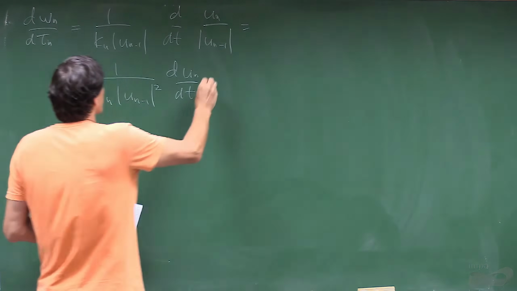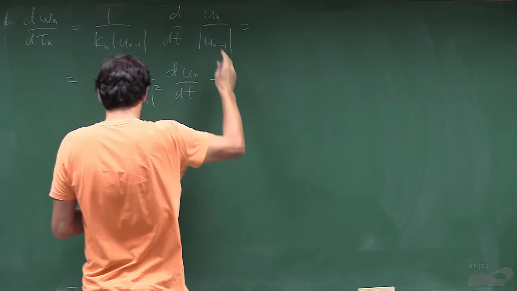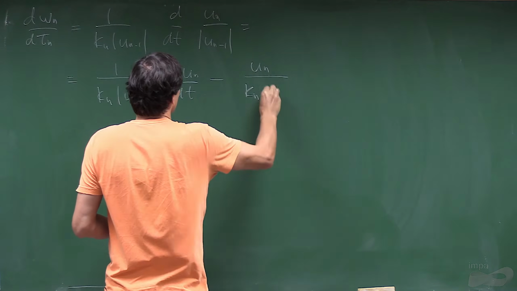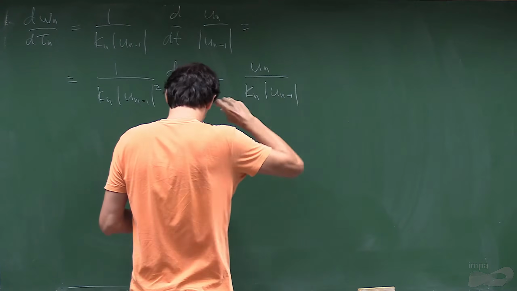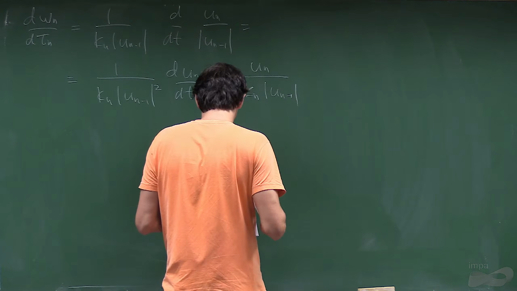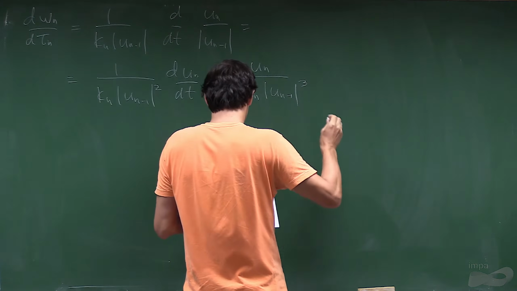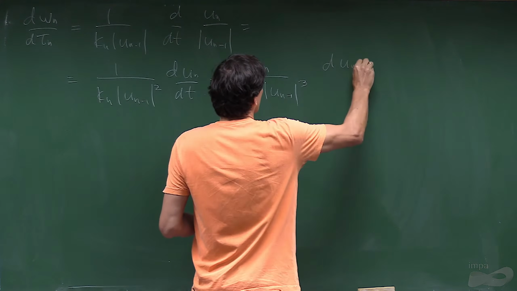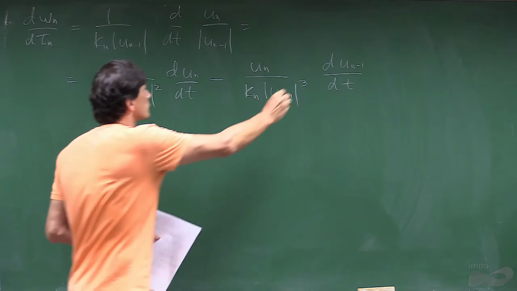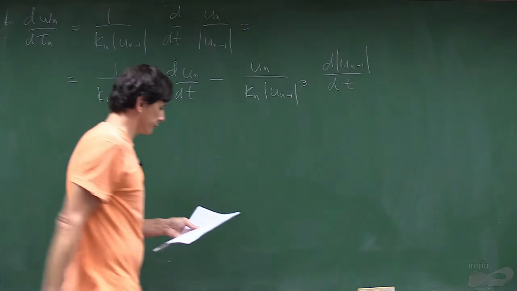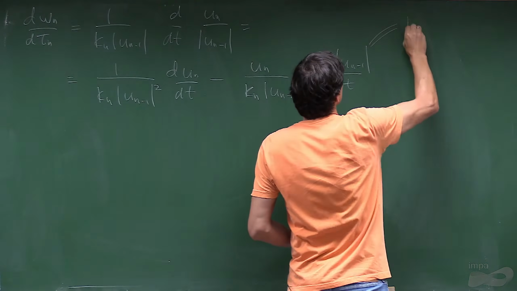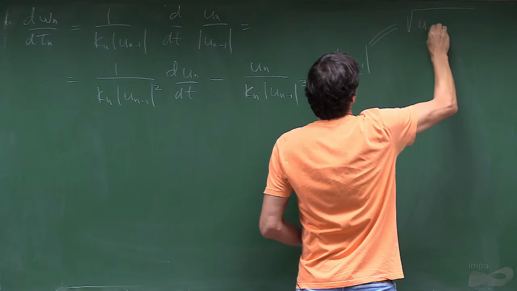And then it will be minus, so this part, so it will be u_n k_n modulus of u_{n-1} cubed. Okay, remember that modulus is what? Modulus is the square root of u_{n-1}.